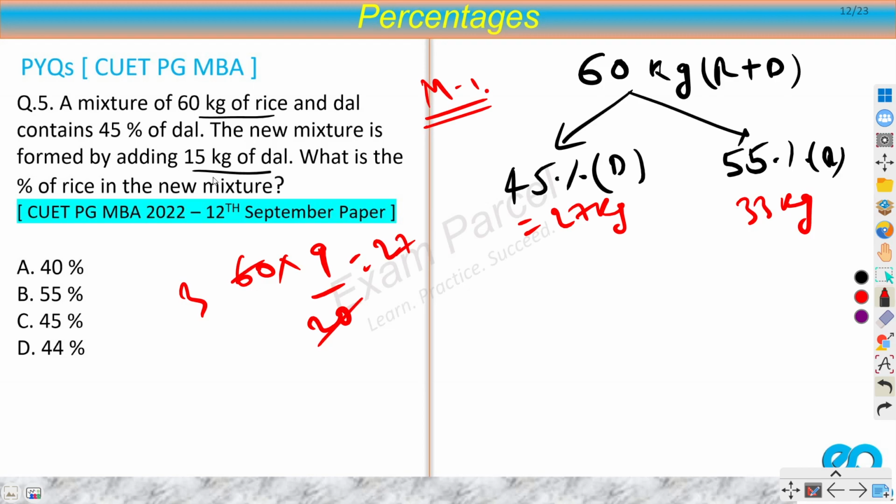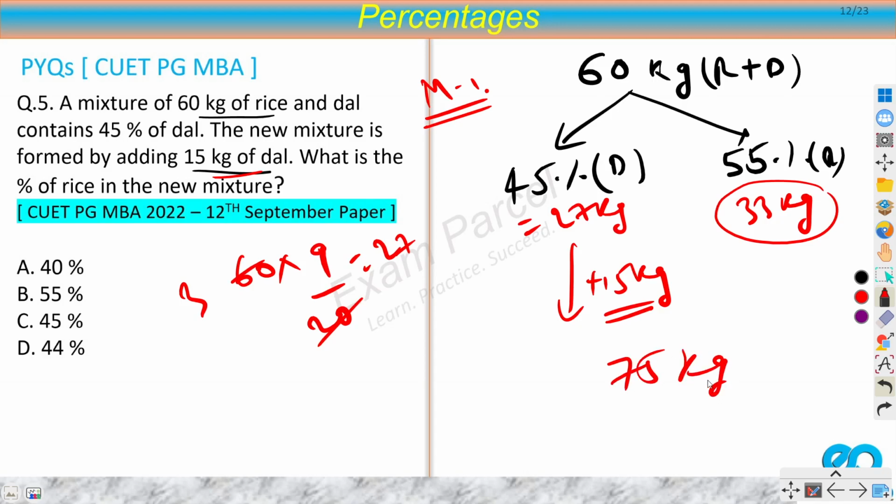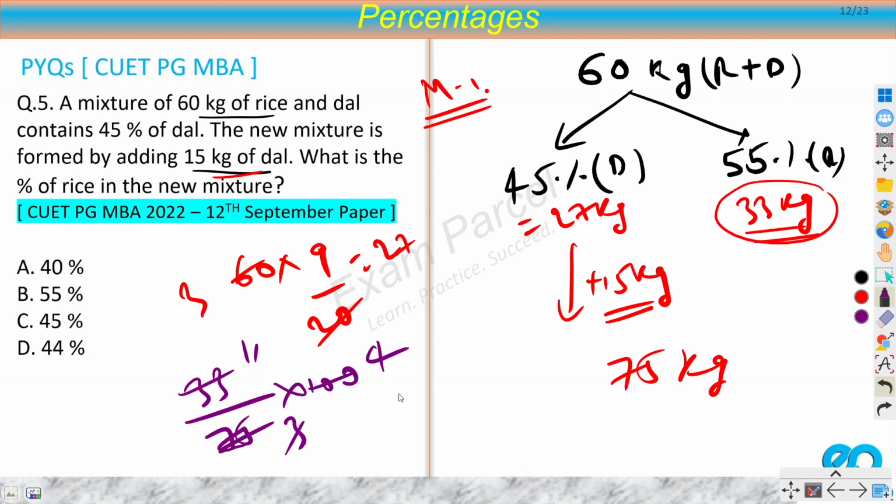Now you are adding 15 kilograms of dal. But you are concerned with what is the percent of rice in the mix. So your rice would be the same, right? So if you add 15 kilograms of dal, then the total mixture would be 75 kilograms. And you are concerned with this percentage. So 33 by 75 into 100. This is your percentage of rice. So 4 times 3 times 3, 11, 44%.